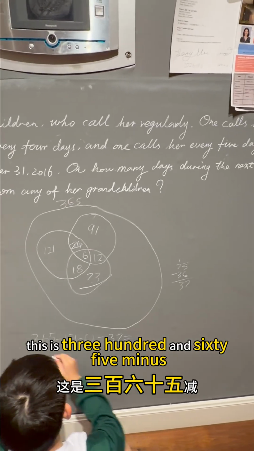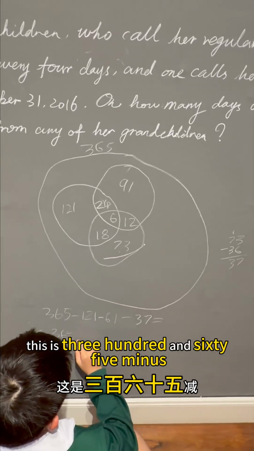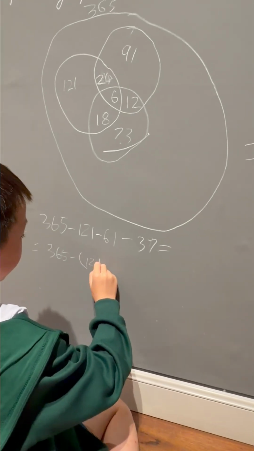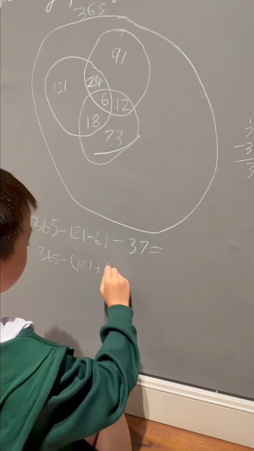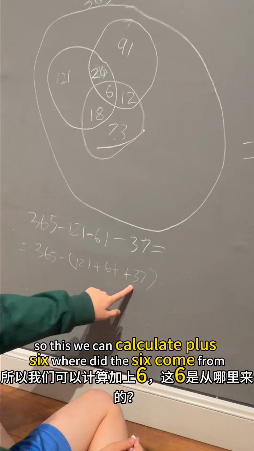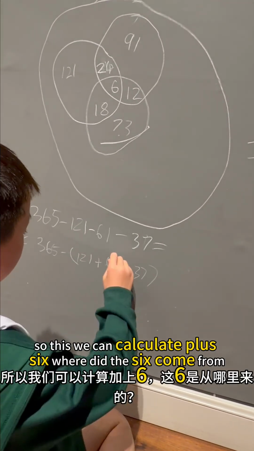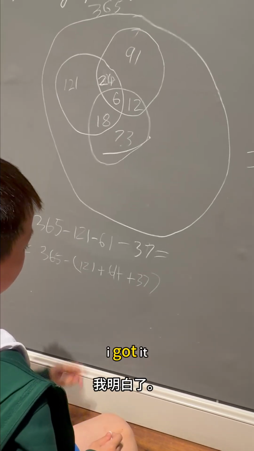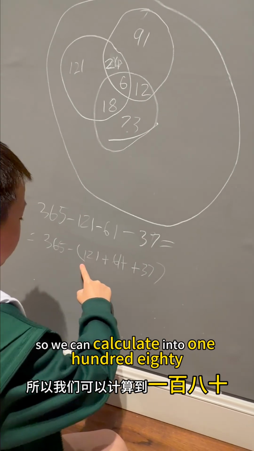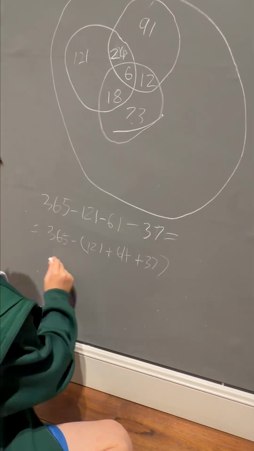This is 365 minus 37. So this we can calculate. Plus 6? Where did the 6 come from? Okay, now I got it. So we can calculate into 182 plus 37.